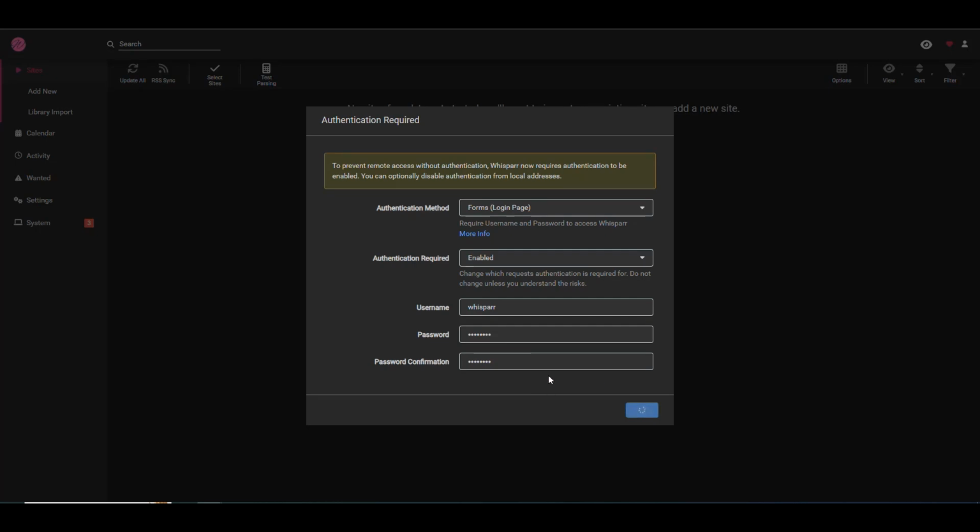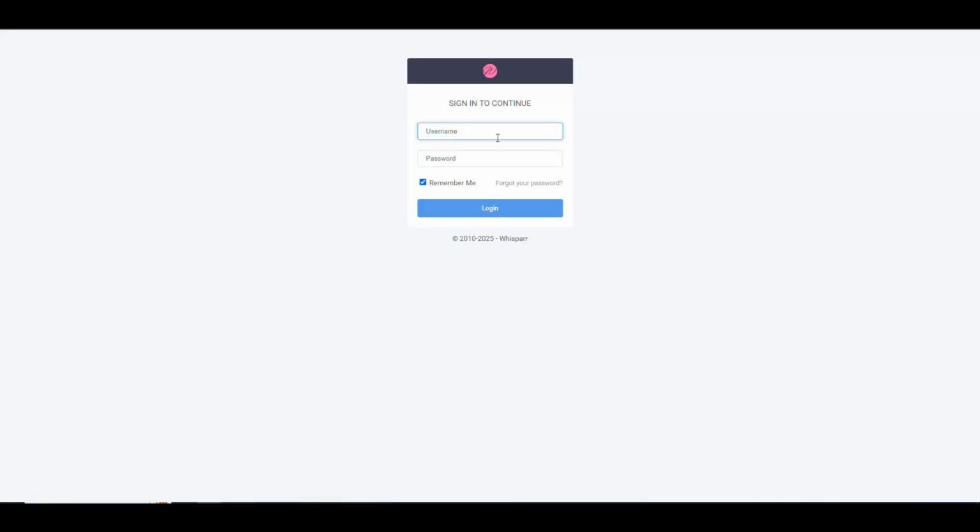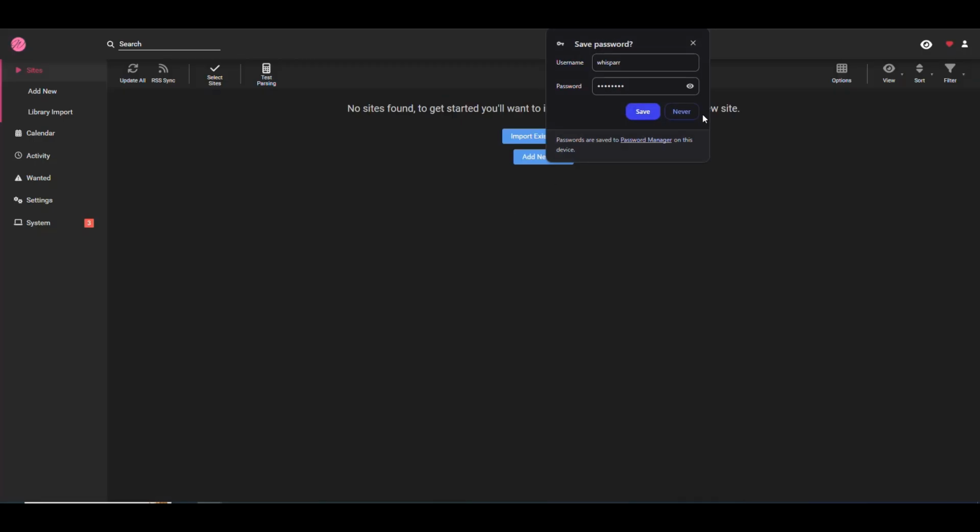And once that is set up in the system, then we should be able to then log out and then log in using that Whisparr. And there we go, it is working. We are able to log in, and now we just have to basically configure this application.